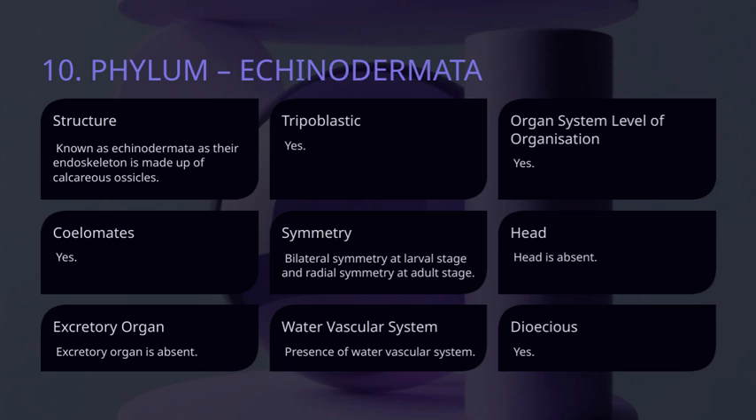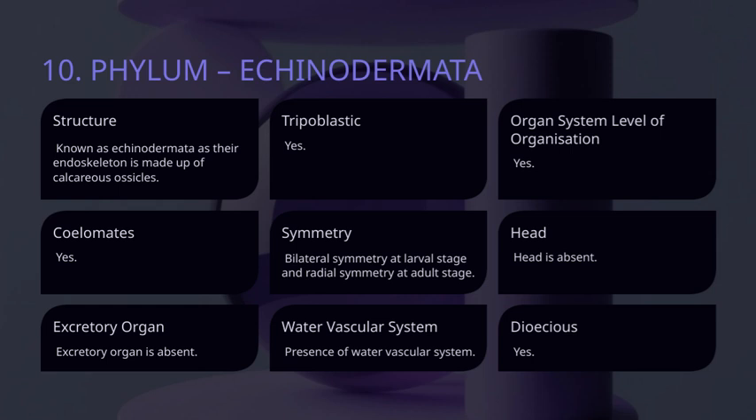Speaking of symmetry, echinoderms exhibit bilateral symmetry during their larval stage, which is typical for many invertebrates. But as adults, they develop radial symmetry, which is common in creatures like sea stars and sea urchins. Another important point is that they lack an excretory organ, which means they rely on diffusion for waste removal. They are triploblastic, developing from 3 germ layers, and are coelomates, possessing a true body cavity. Their structure is characterized by an endoskeleton made up of calcareous ossicles, which is why they are called echinodermata. Echino meaning spiny and derma meaning skin, referring to their spiny, calcareous outer covering.